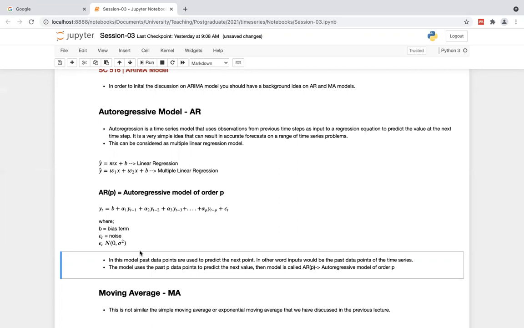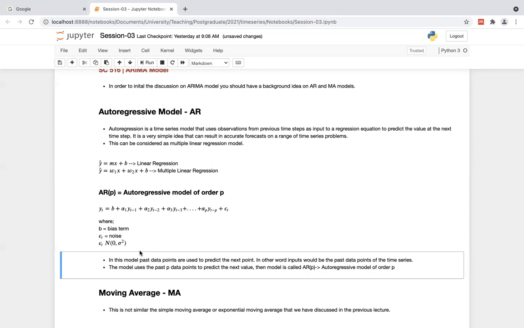Likewise, in our time series domain, there is a dependency between the next time step and previous time steps, right?